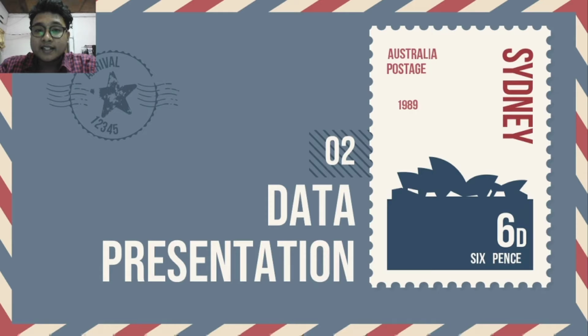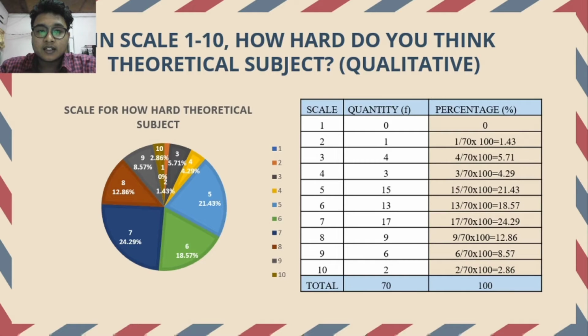Second one is data presentation. The first question is on a scale of 1 until 10: how hard do you think theoretical subjects are? This question refers to the qualitative questionnaire. Here we already have the pie chart for this question, and from this pie chart we extract the scale 1 until 10.